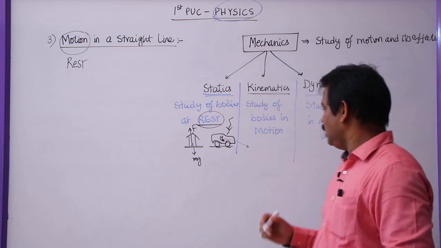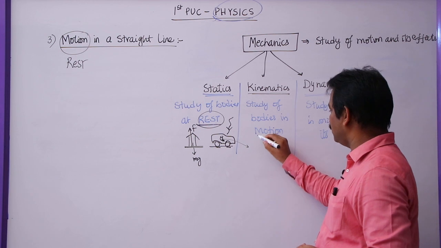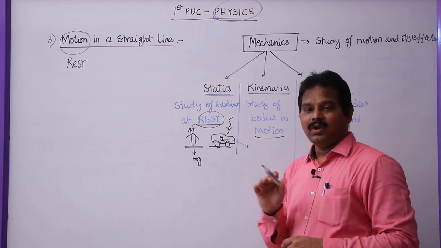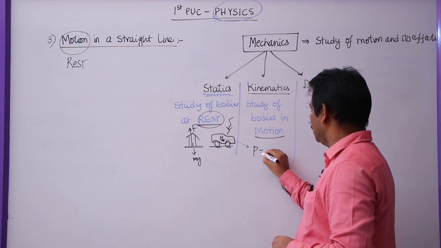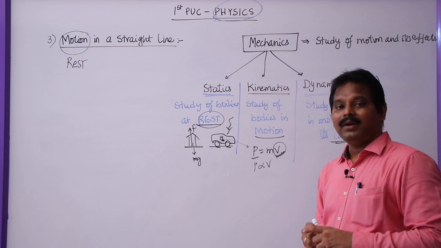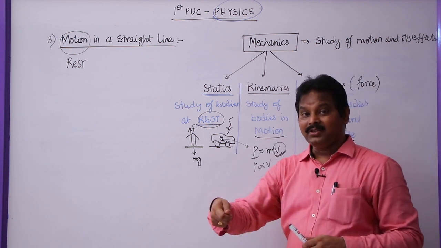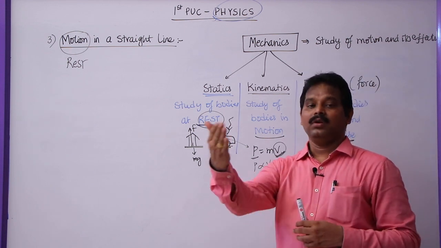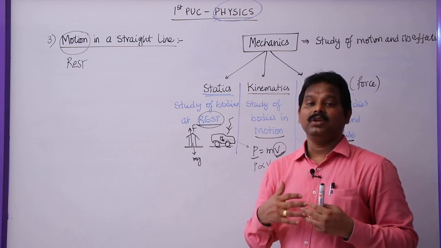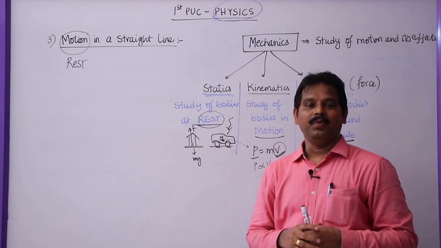What are the effects of bodies in motion? If a body is moving, it will have momentum, that is mass into velocity. So what is meant by acceleration? How much acceleration do I have to give to reach a particular place? How much time do we need to reach a particular place from our native place?